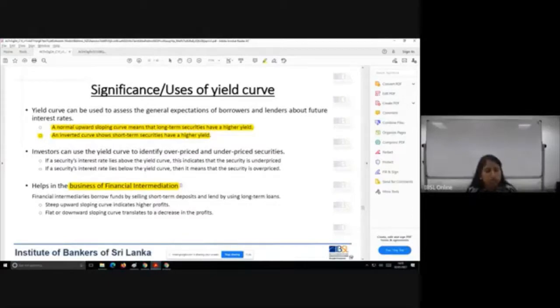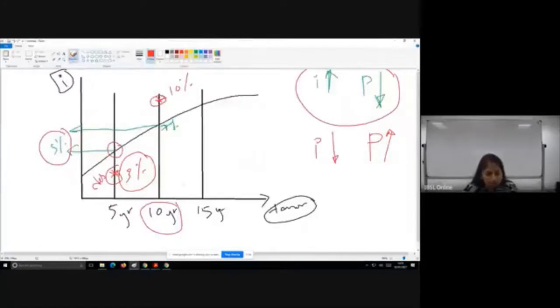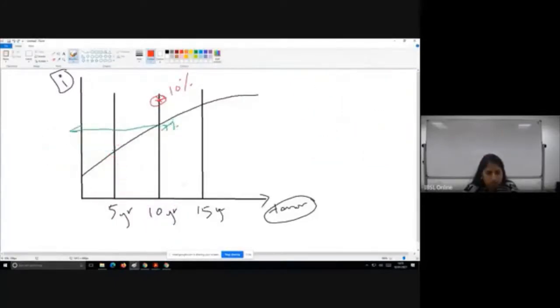Okay, so assume, I'm unable to erase all this. Let's assume an upward sloping curve like this, which will tell you that the long-term interest rate is higher than the short-term interest rate.